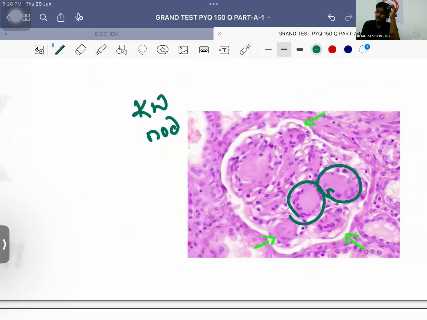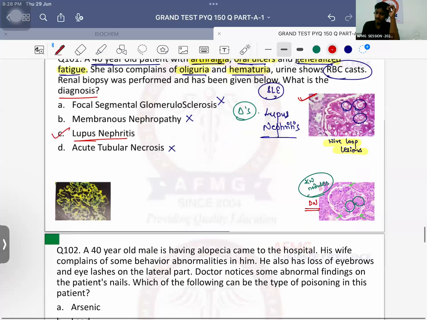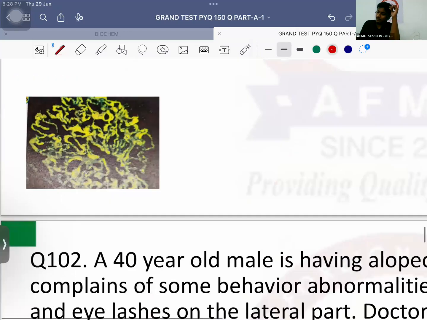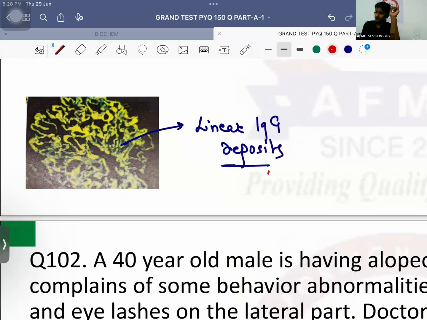Kimmelstein-Wilson nodules are the most characteristic feature of diabetic nephropathy. Okay, so please remember this. And what are these? किस type के deposits दिख रहे हैं? All glomerulonephritis cause granular deposits except these. Linear IgG deposits, ribbon-like deposits, are seen in Goodpasture syndrome. Which type of rapidly progressive glomerulonephritis? Type 1 RPGN it is.